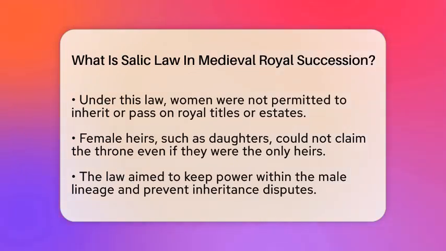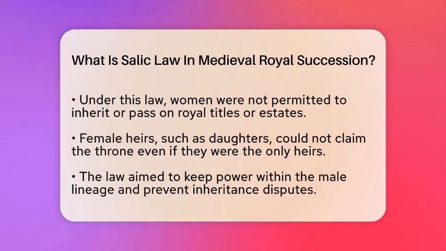Under Salic law, women were not allowed to inherit royal titles, land, or fiefs. This meant that only male descendants could take over the throne or own land. If a king died, his daughters could not claim his throne, even if they were the only heirs. This rule was made to keep power within the male line and prevent disputes over inheritance.